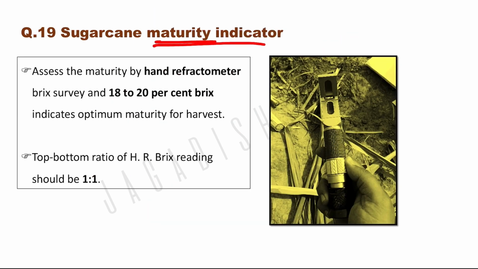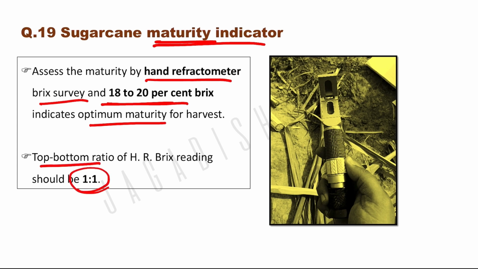Sugarcane maturity indicator. There are several indicators asked in different exams for sugarcane maturity. It is by brix, percentage brix reading, hand refractometer and brix survey. If the brix reading is 18 to 20%, then that is optimum for maturity. And if the brix ratio is 0.9 to 1, that is 1:1, top to bottom brix ratio, then we can harvest it. This is the brix meter; the hand refractometer measures the brix reading.